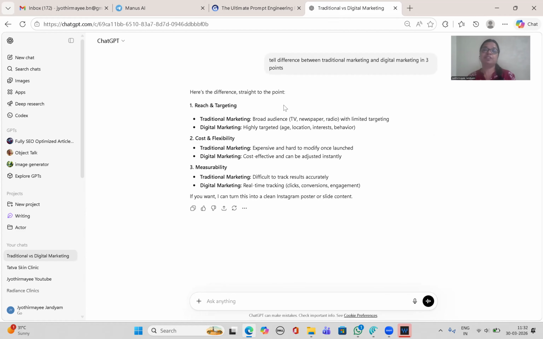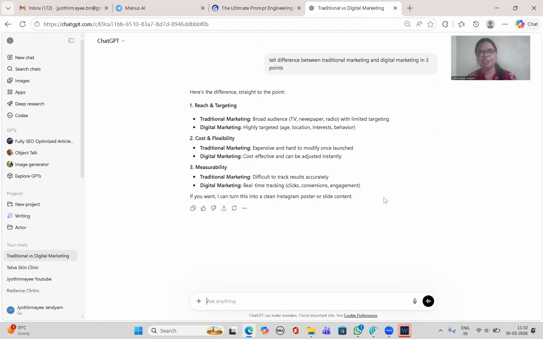So here is the difference, straight to the point. Reach and targeting: traditional marketing has a broad audience, like TV ads, newspaper, radio, with limited targeting. Digital marketing is highly targeted by age, location, interests, and behavior. Second point, cost and flexibility: traditional marketing is expensive and hard to modify once launched. Digital marketing is cost effective and can be adjusted instantly. Measurability: traditional marketing is difficult to track accurately. Digital marketing has real-time tracking of clicks, conversions, and engagement.